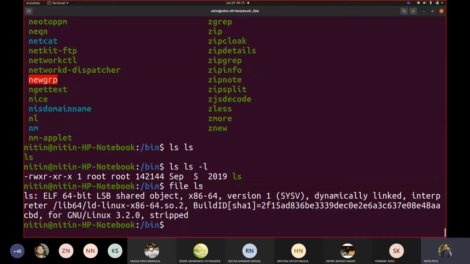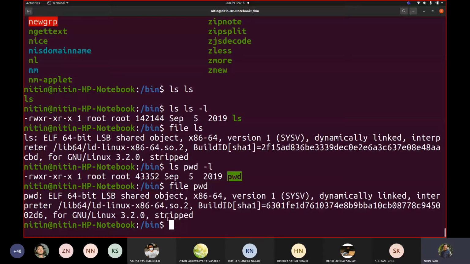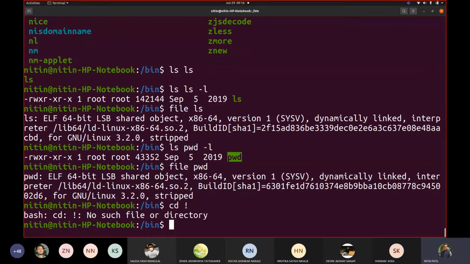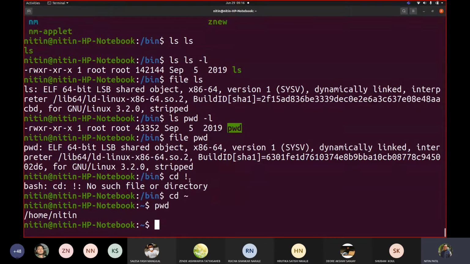So these are all programs which are permitted to be used by the user. Most of them would be shell commands. Say for example, I use pwd, correct? ls pwd -l. So this is a code available. If I write file for pwd, it says the same, ELF 64-bit LSB shared object, correct? So all of them are executables. And whenever I try writing that into my home directory, it gets executed from this path, this sbin.